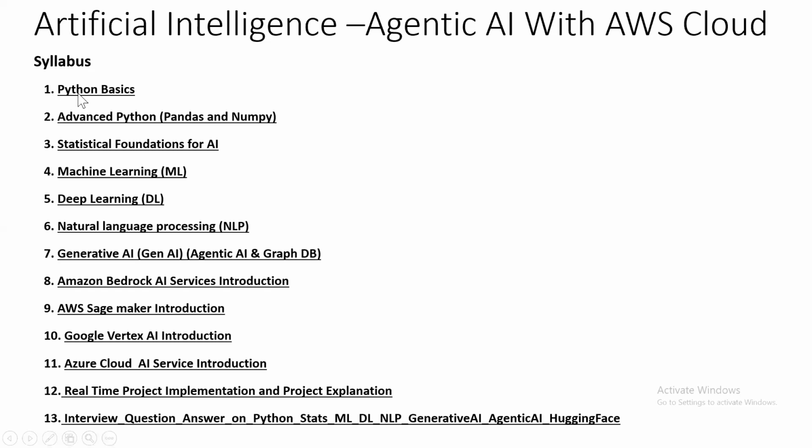One programming language is a must to learn this AI course. So we start with the basics of Python so that we can leverage advanced concepts and build machine learning models, natural language and generative AI models using Python. So the first topic is Python basics, where we build this foundation.